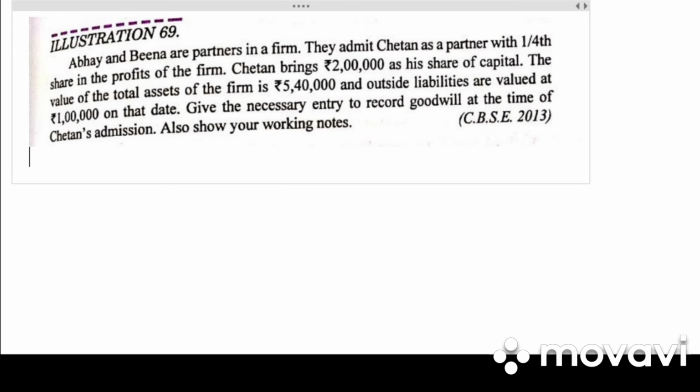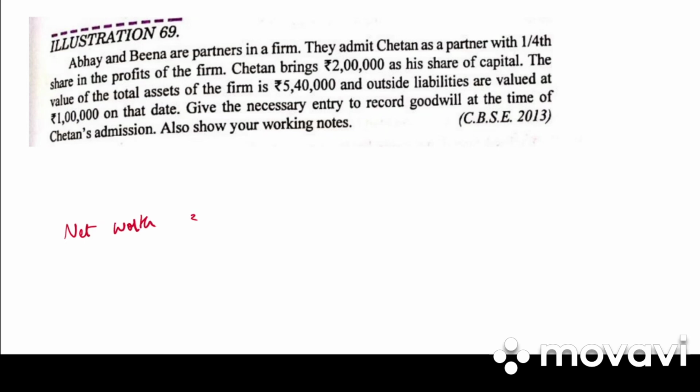So here they have not given us the capital of Abhay and Beena. How can we find out? Net worth is equal to assets minus liabilities. So what are the outside liabilities? 5,40,000 is the asset. 1 lakh is the outside liability.